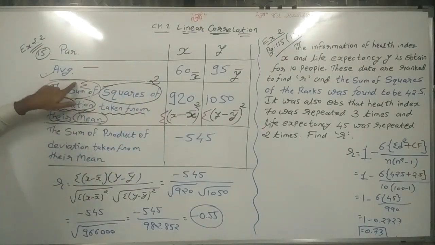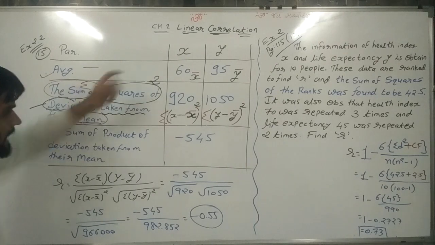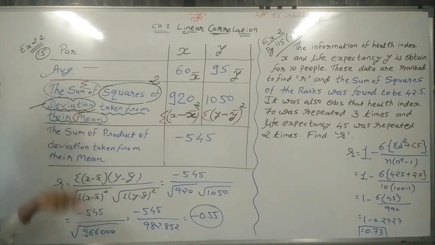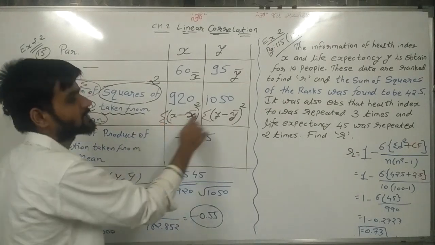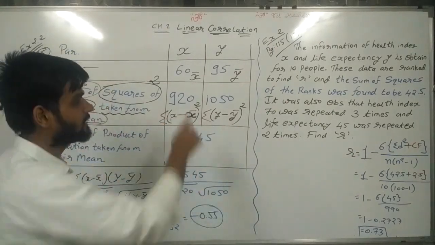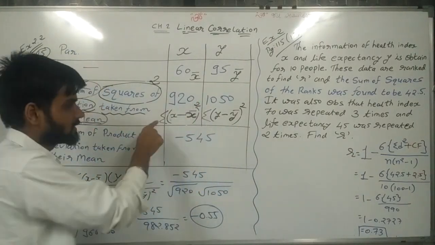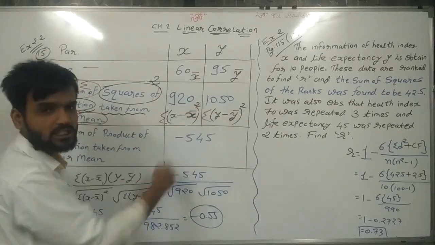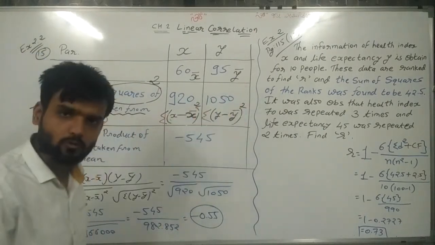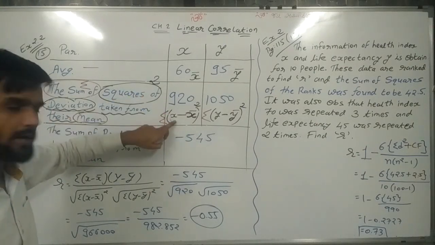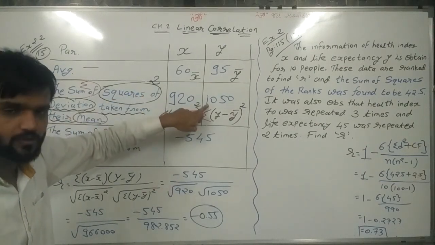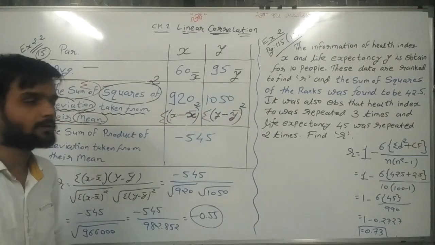The sum of the square of deviations. Deviation from what? From their mean: x minus x bar, y minus y bar, then their square, then the sum, which means sigma. Sigma (x minus x bar) square, sigma (y minus y bar) square. And that's why 920 means sigma (x minus x bar) square, and 1050 is sigma (y minus y bar) square.